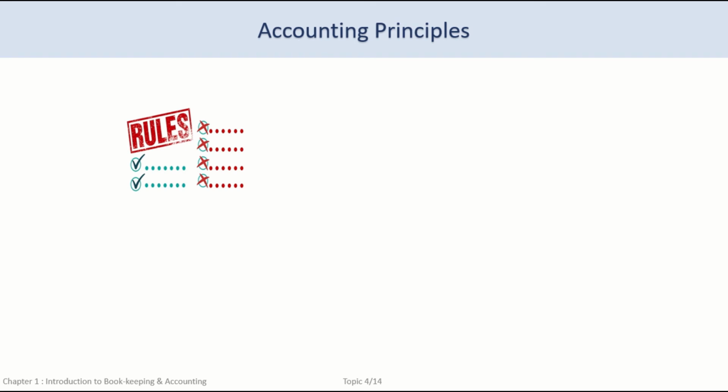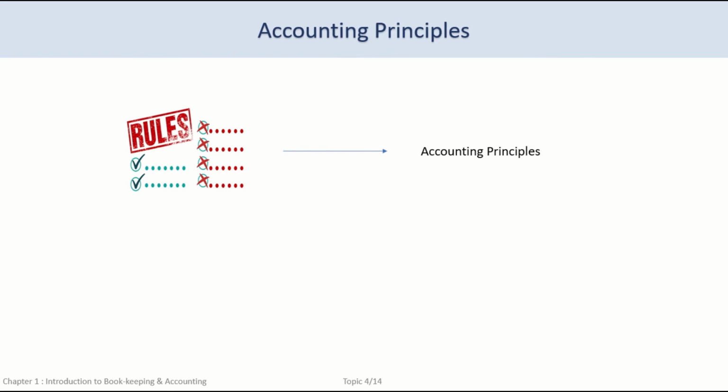Similarly, accounting also has certain principles that have to be followed in order to maintain uniformity in accounting. These accounting rules or guidelines have been devised by humans and have been used over time in different situations.